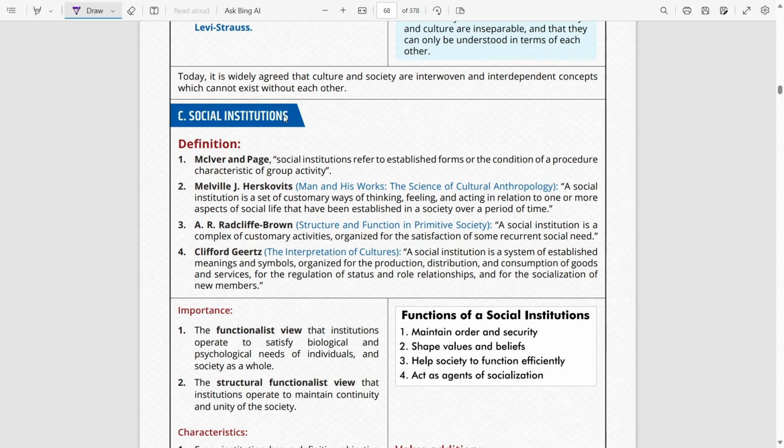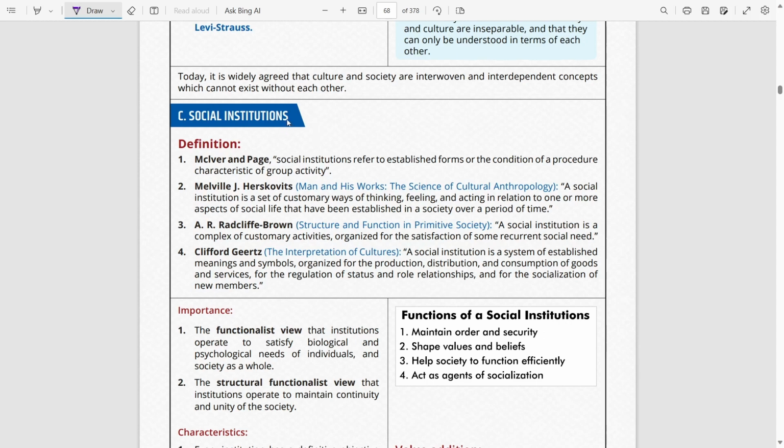Next up, we have social institutions. Now, all these three topics, that is social institutions, social groups, and social stratification, are very, very important. And the importance comes from their similarity in names because students do tend to get confused between these three. But try to have a lot of conceptual clarity between these three, even though the concepts are very, very simple.